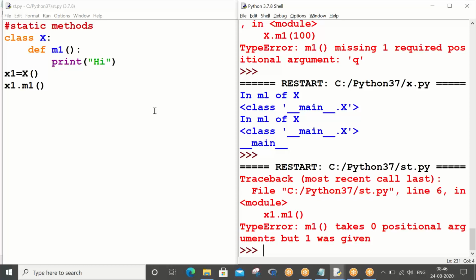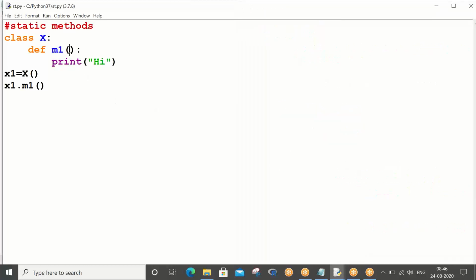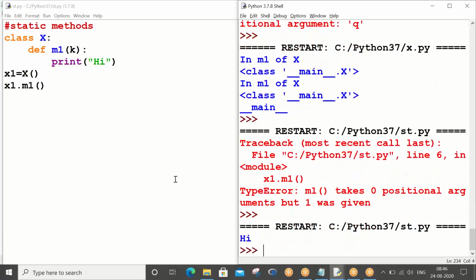So by default, your methods in classes are non-static methods. You write any parameter, Control S, F5, and it is working. You understood now?